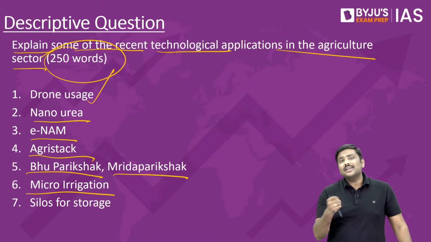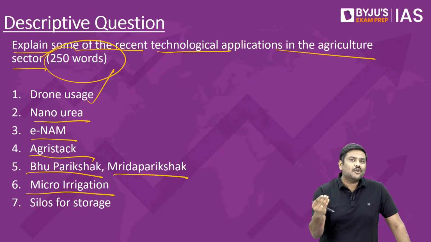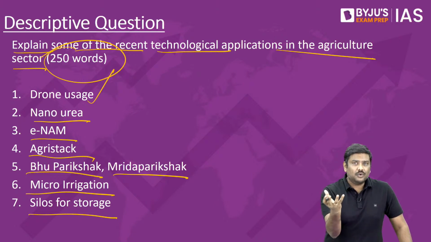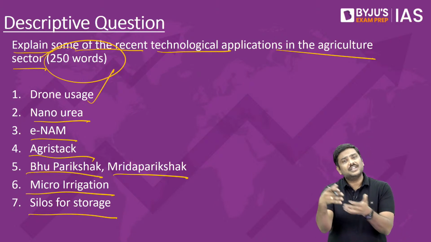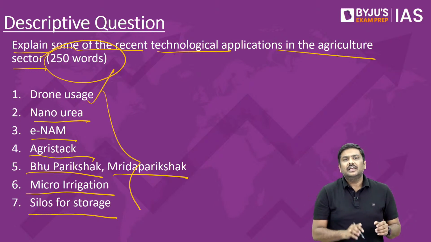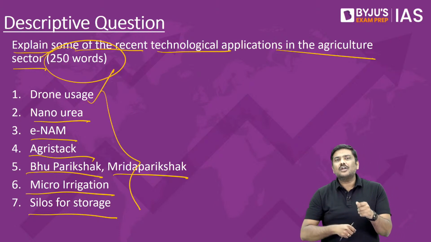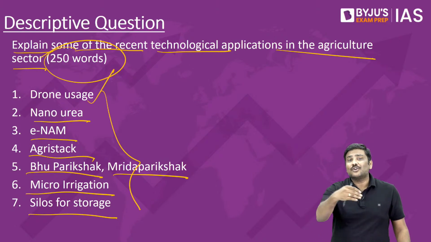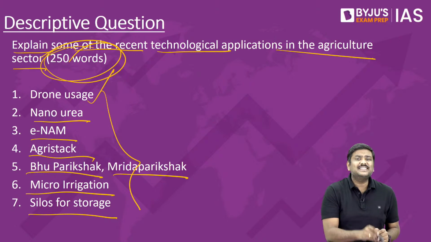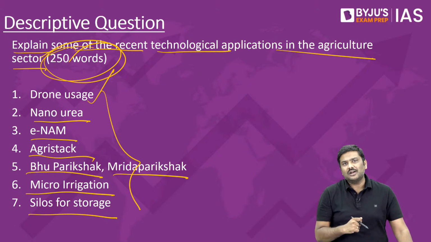Promotion of micro irrigation, which is nothing but application of technology itself, or even for that matter, the storage in silos, which is nothing but application of technology in the agriculture sector itself. I have listed around 7 here. Even if you write 2 lines or let's say 20 or 30 words on all of these 7 technologies, I am pretty sure you will be able to easily meet this 250 word limit.